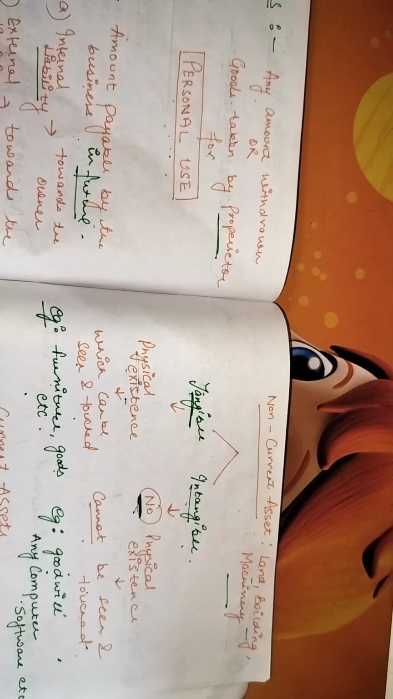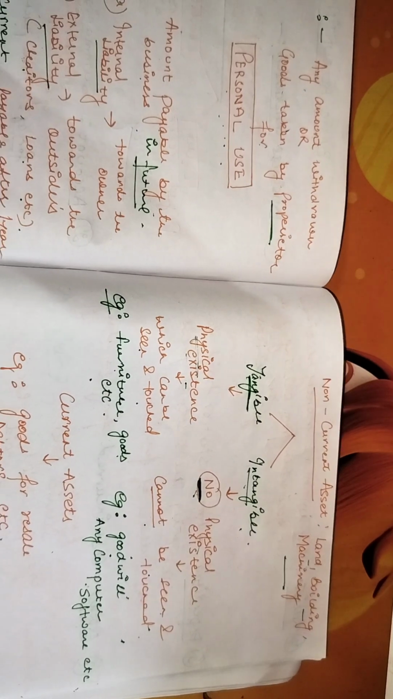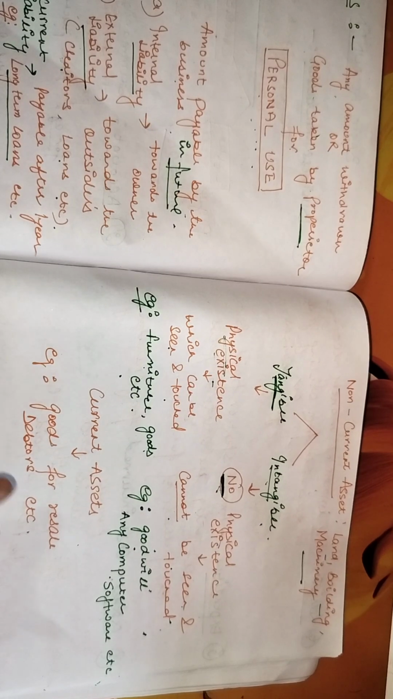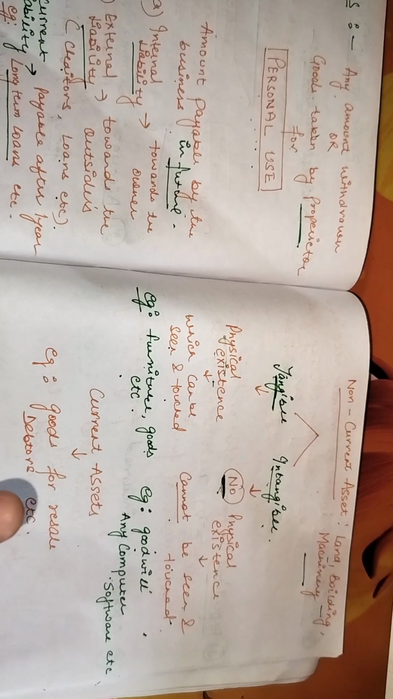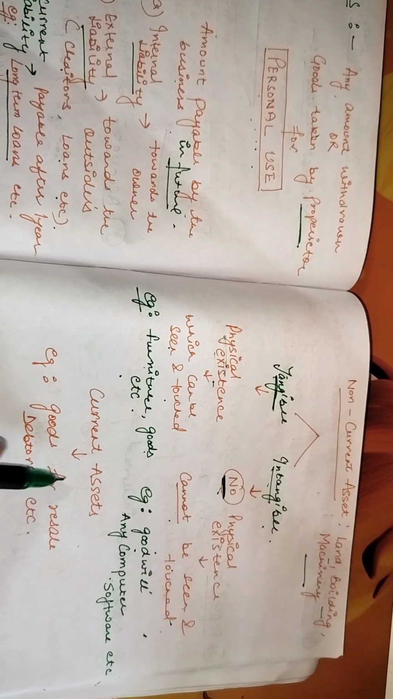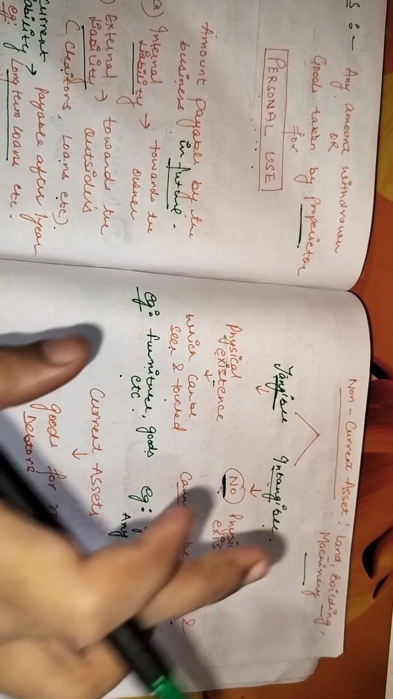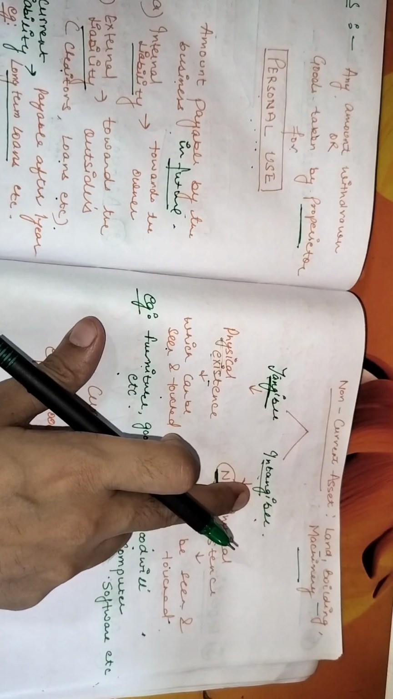Now current asset, as already told, it is the goods for resale or the debtors. Debtors is the amount you have given to certain other persons. Like creditors is you have taken the amount, and debtors is you have given the amount to other persons. So asset is basically classified into two major categories, non-current asset and current assets. And non-current assets are further classified into tangible assets and intangible assets.